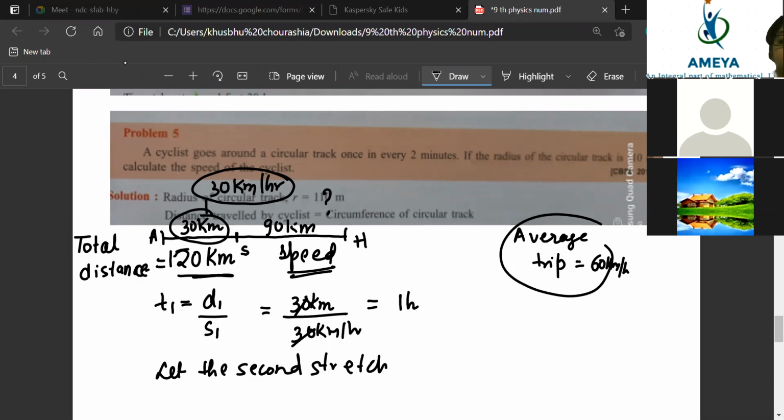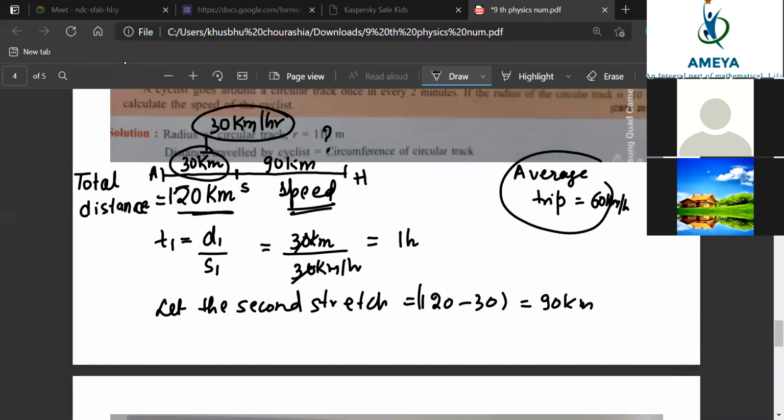It is exactly 90 kilometers. Now this 90 kilometer you have to cover with a speed of 60 kilometer per hour, because they told that you have to cover it with 60 kilometer per hour. Now we will find the average velocity that is already given. So what will be the time in that case?